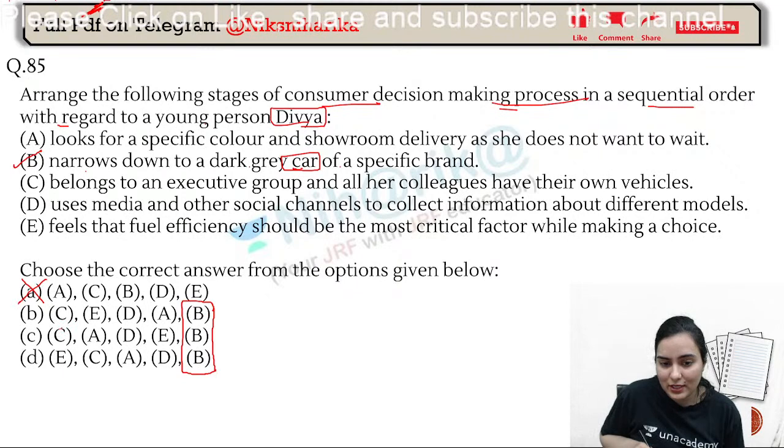So we have to decide a line of action, whether it will start from option C or from option E. Divya belongs to an executive group and calls her colleagues that have their own vehicles. Good. Feels that fuel efficiency should be the most critical factor while making a choice. Arey, first come to the choice, then decide. So this cannot be the option. First, it will give us the background of Divya. Yes, she belongs to an executive group and all her colleagues have their own vehicles. So it will start from here, it will end here. So now choose either option B or C.